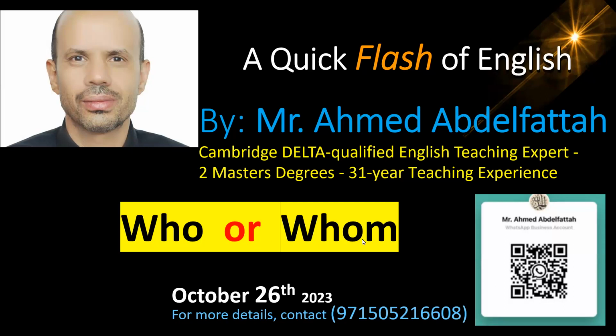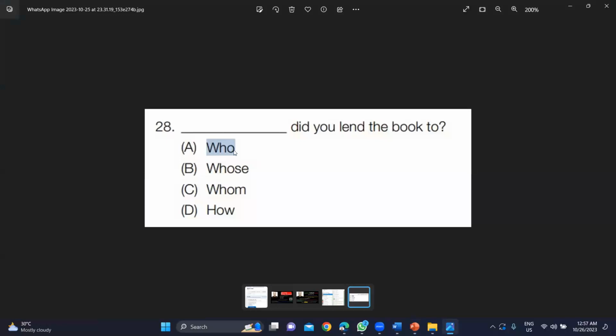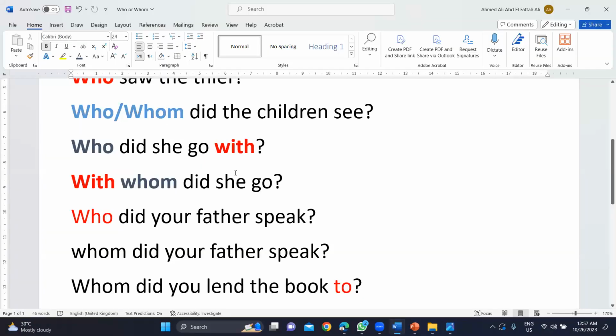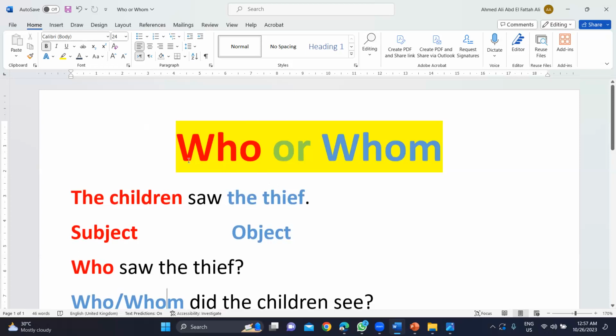This time we are going to differentiate between who and whom. So when do we use who and when do we use whom when asking about the subject or the object? In fact, I have received this question from one of my students. Did you lend the book to? So we have who and whom, asking about the object. So let's go and see some more details about the use of both.